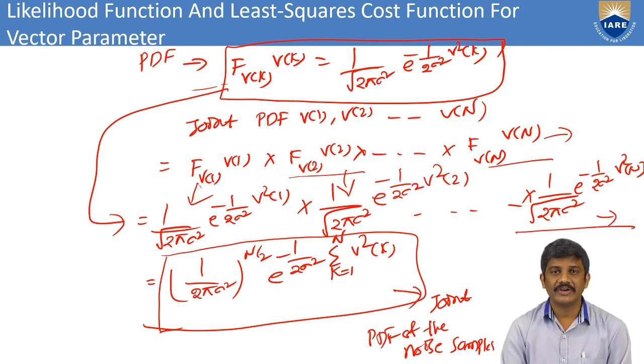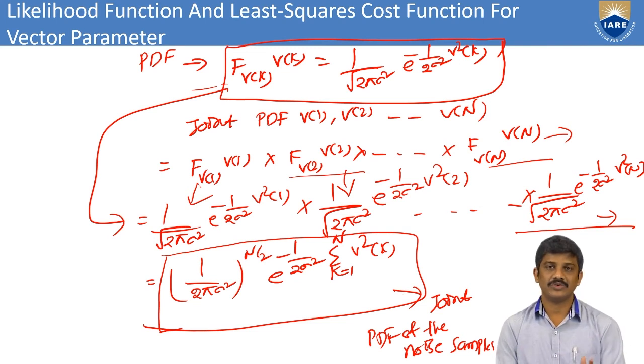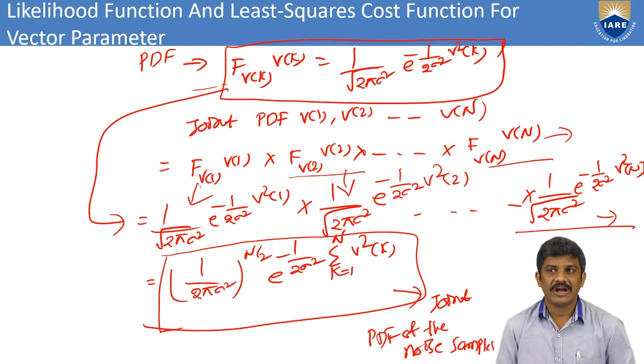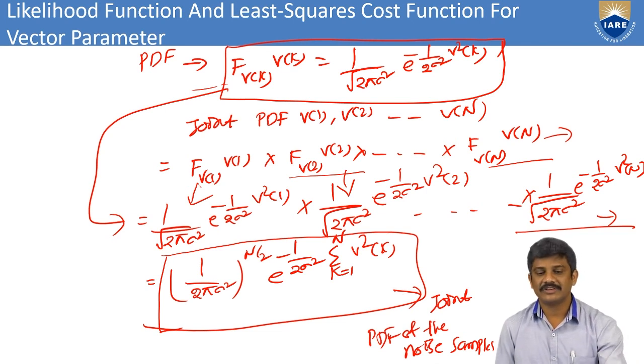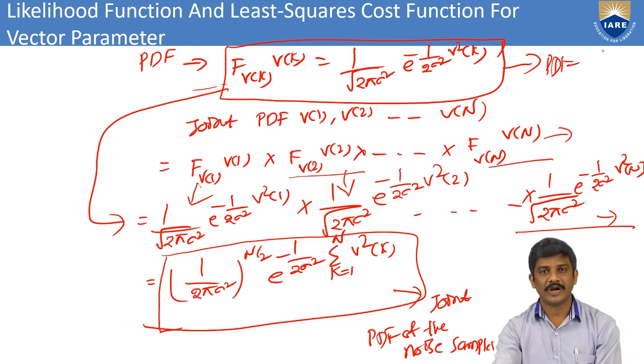For computational purposes I can write 1 by 2 pi sigma square whole power of n by 2 e power minus 1 by 2 sigma square summation of k equal to 1 to n v square of k. This is the joint probability density function of all the noise samples, the PDF.